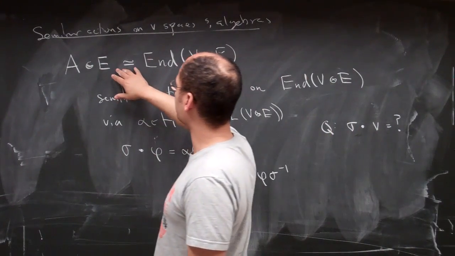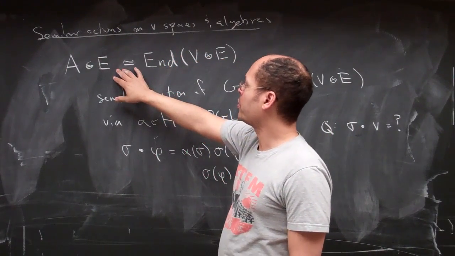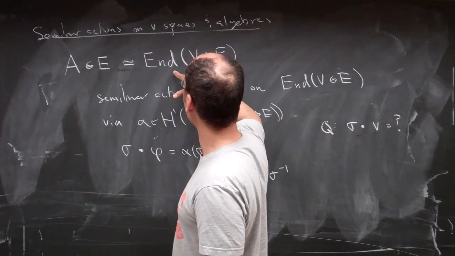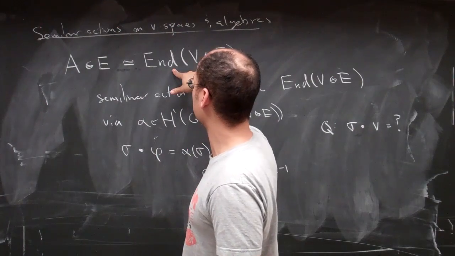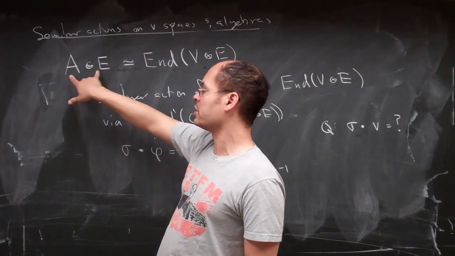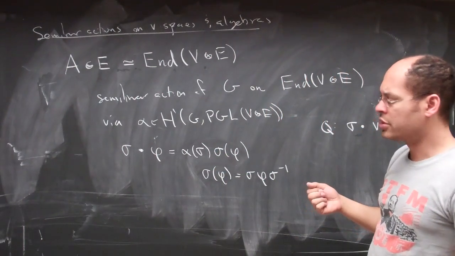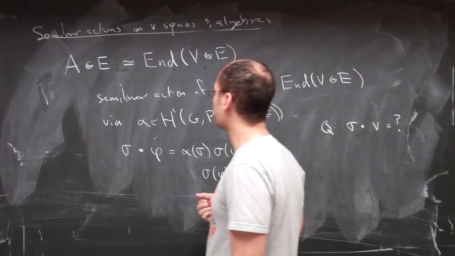Now, this isomorphism provides, therefore, a non-standard way by which the Galois group can act on endomorphisms of V tensor E. That is, one can transport the Galois action from here to there. This is described in terms of 1 cocycles.